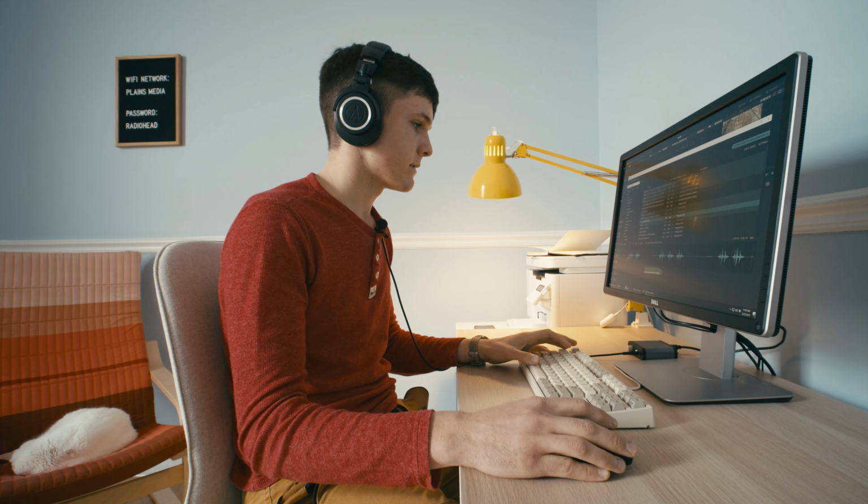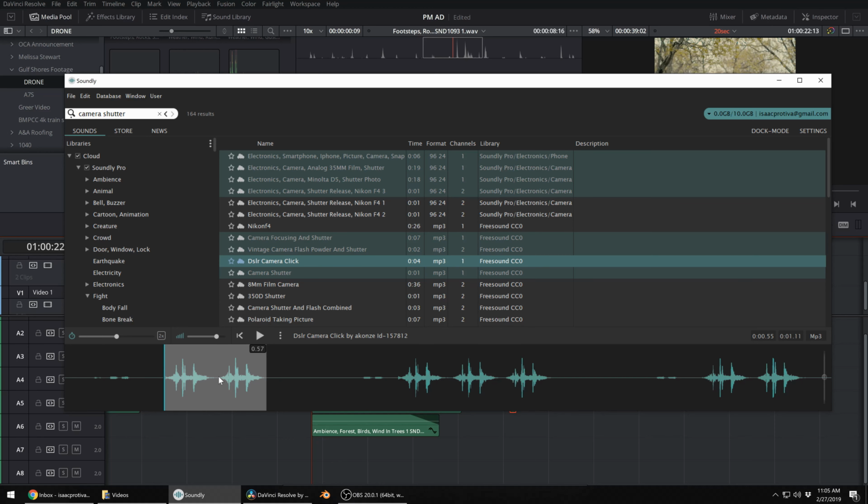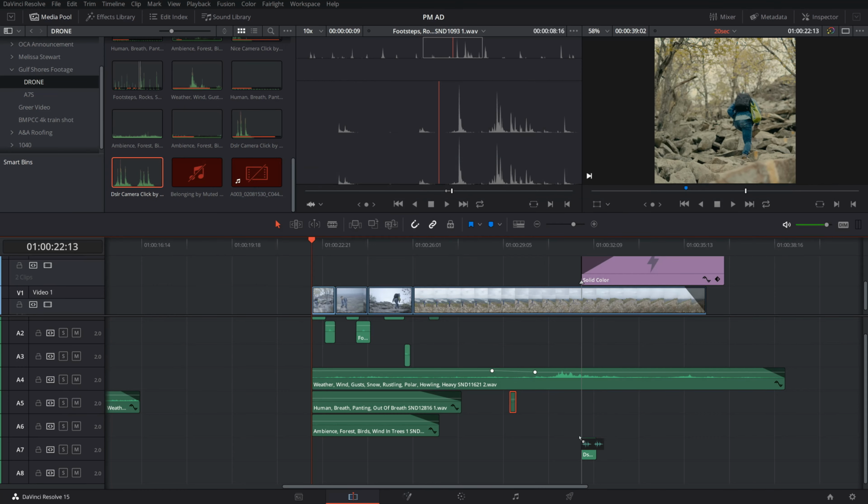The interface is just lovely. You select the sound clip you want, you can preview it, and then you just drag and drop it into your project, just like that. So at $15 a month, I think it's definitely worth it.